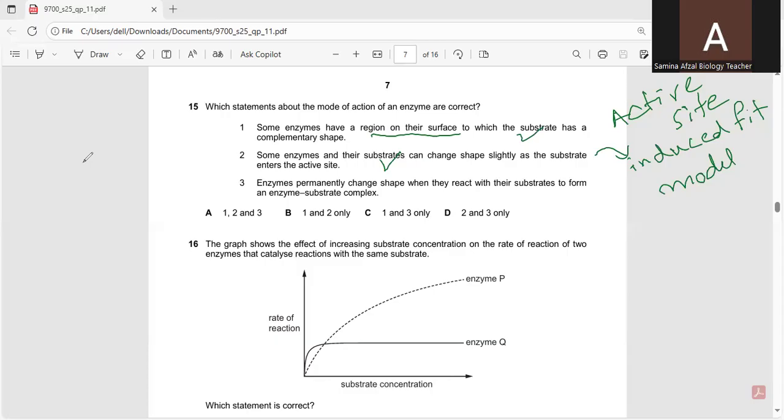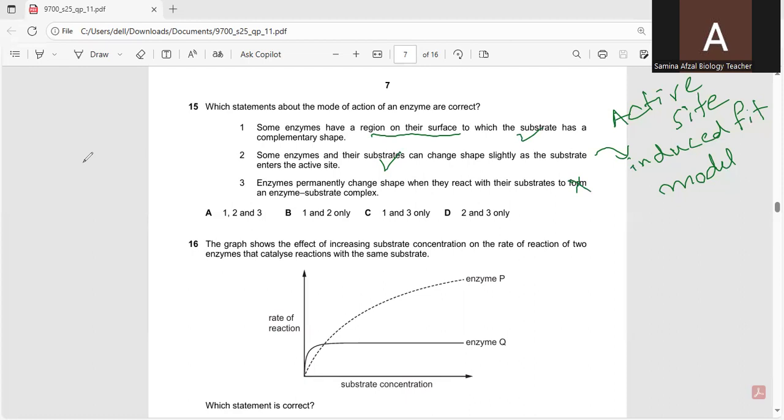They can be used again and again, so a very small quantity of enzyme is used. They cannot attain a permanent shape, otherwise they would be wasted. So this is not the correct statement.